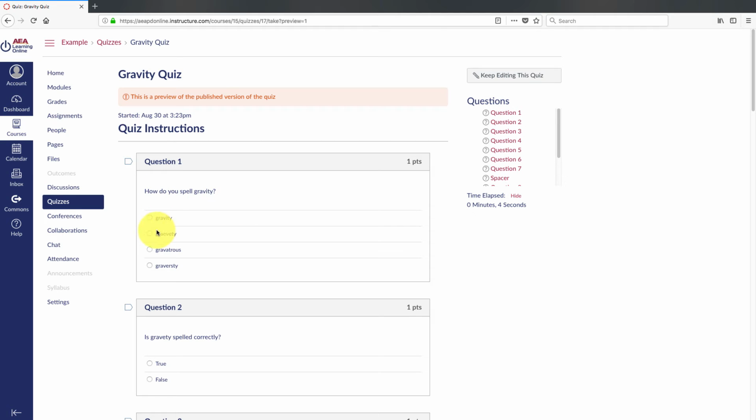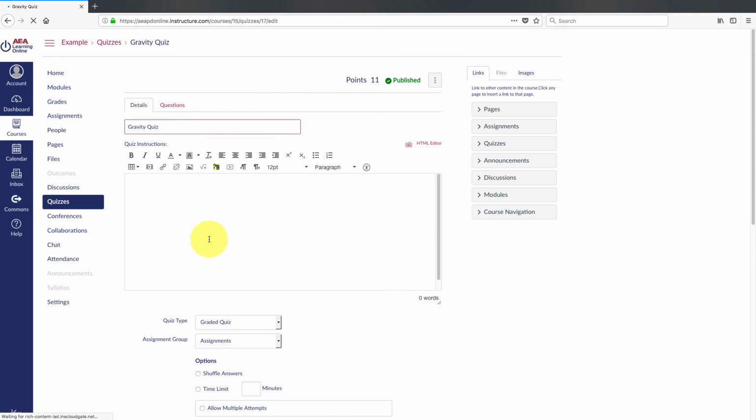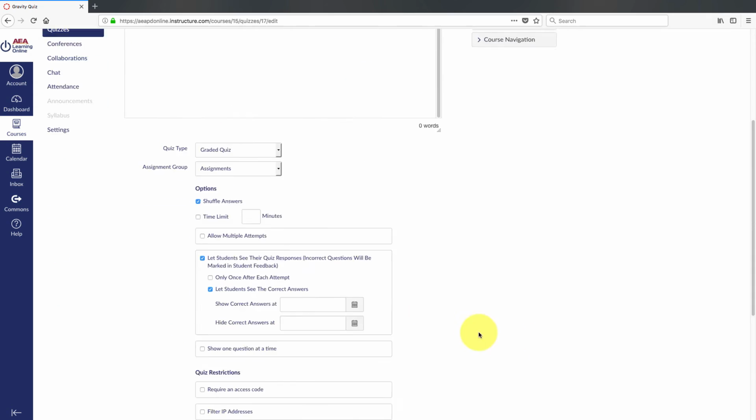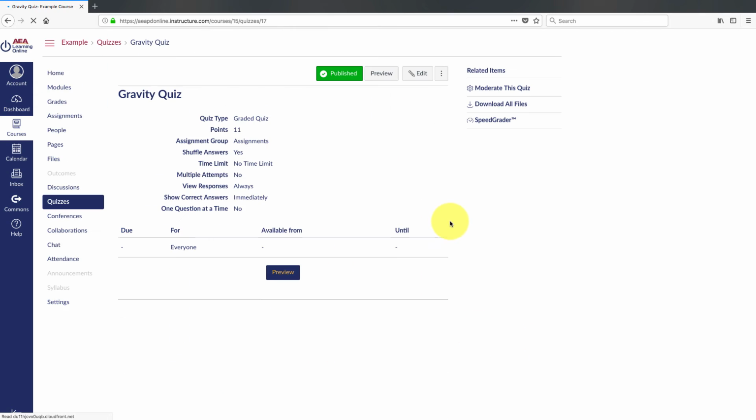Here's our multiple choice. Now this should randomly generate or shuffle. Okay, I believe we had that selected. Let's actually go back and check that one quick. Oh, so we'd want to shuffle those. So let's go down and save. There's some other settings that you can change. We've already gone over those, but we'll preview this thing.